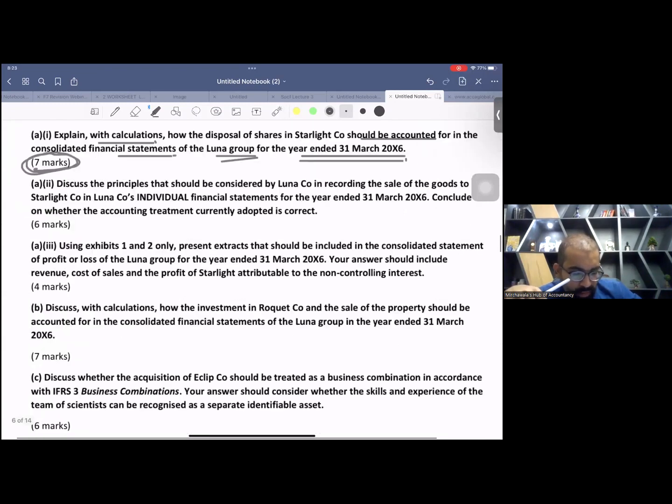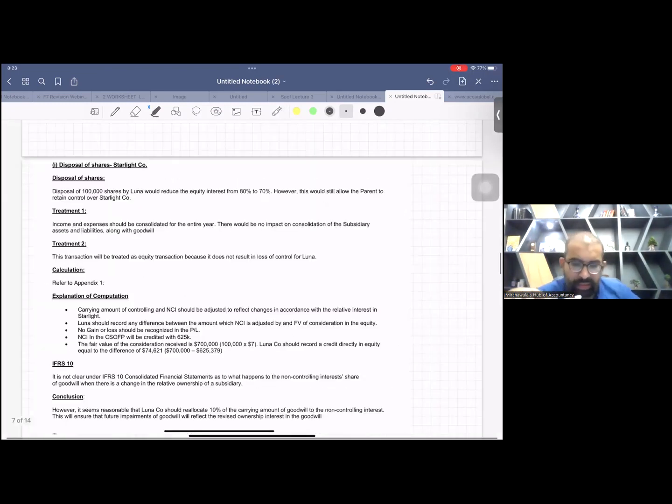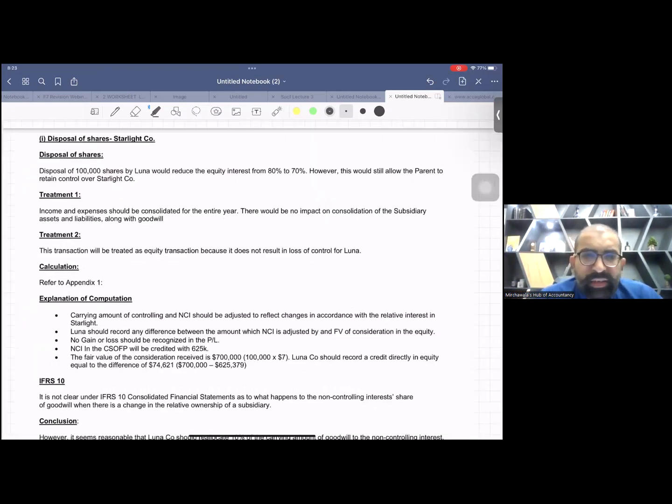Now, in the writing technique, I have guided you many times to write with heading sentences. Try to write in such a way that it will be easier for the marker to mark. Don't make things difficult for the marker.